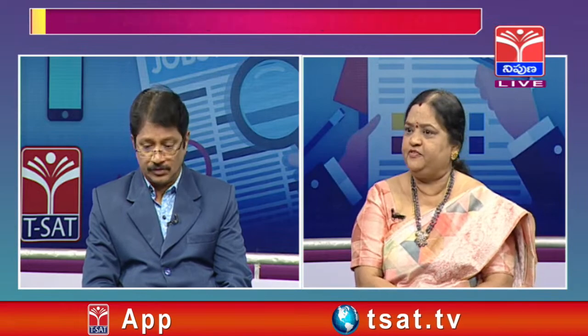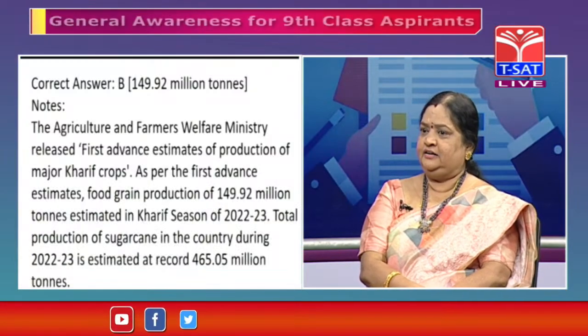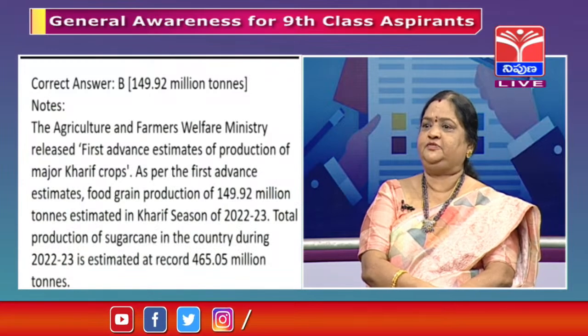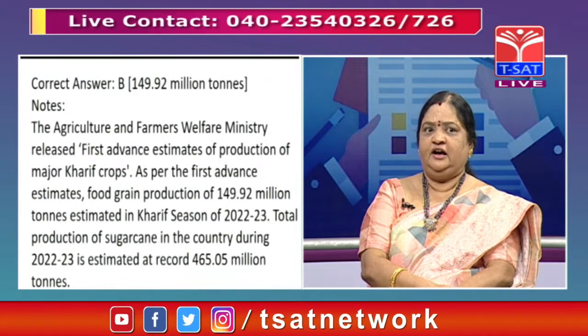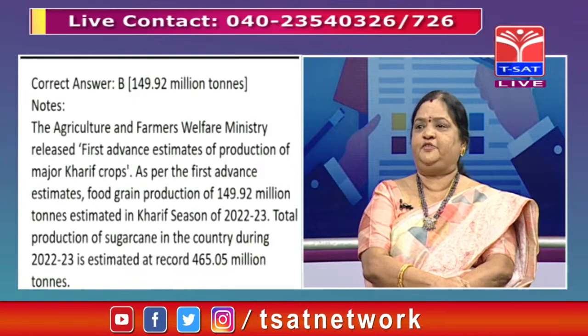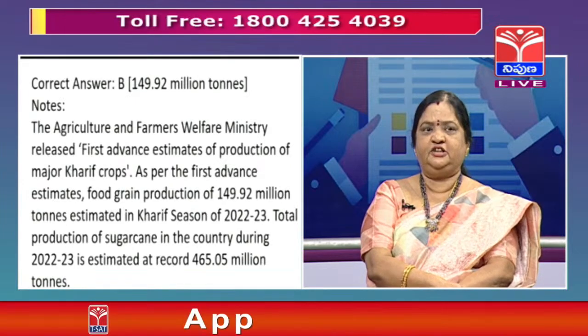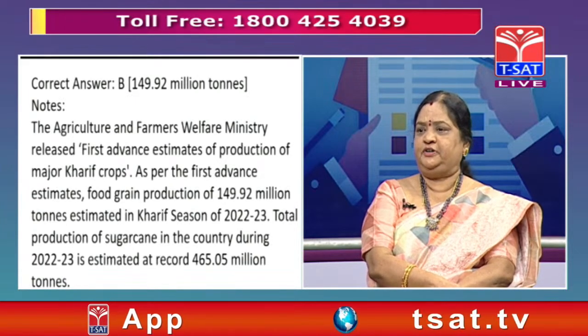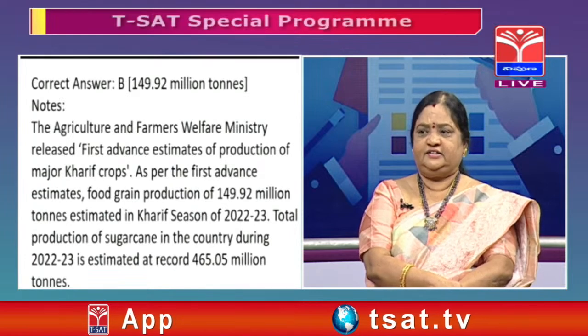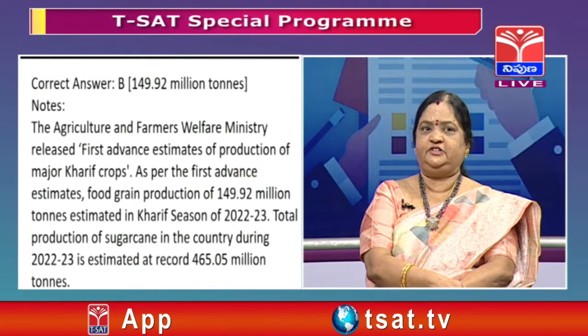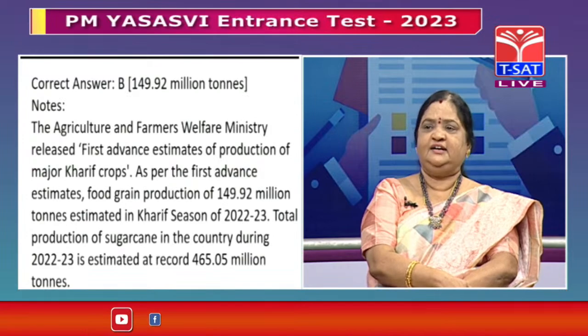There are two types of crops, Rabi crops and Kharif crops, and Zaid is also one of the crops. The Agriculture and Farmers Welfare Ministry released the first advance estimates of the production of major Kharif crops. As per the first advance estimate, 149.92 million tons is the correct answer.